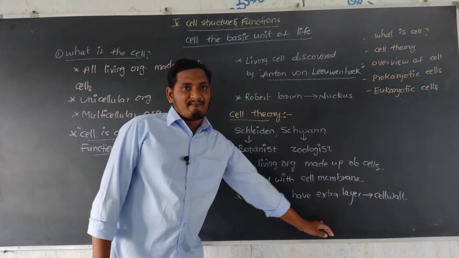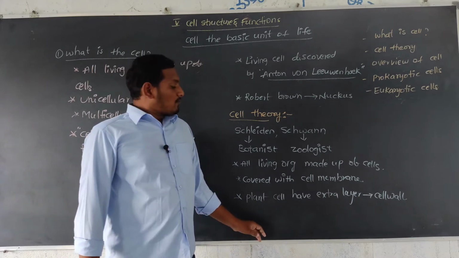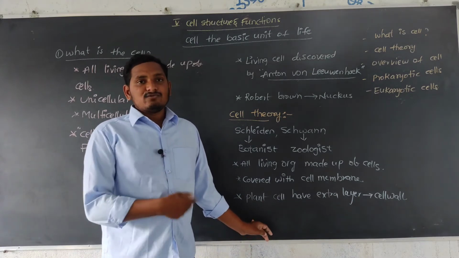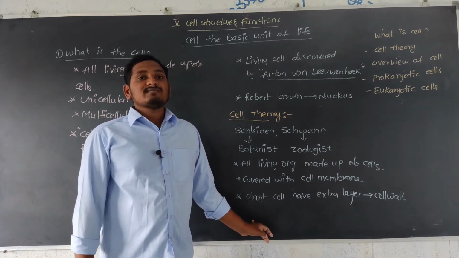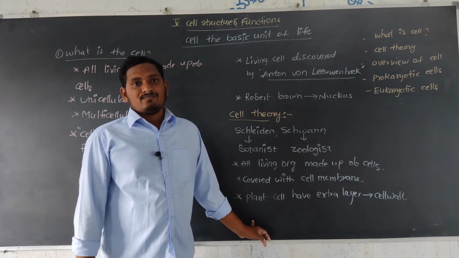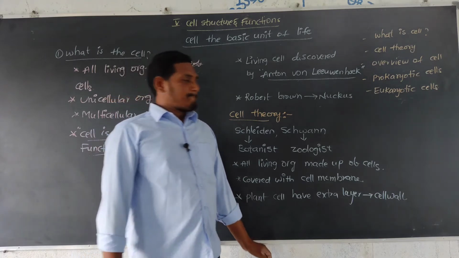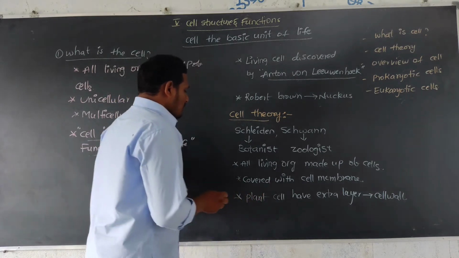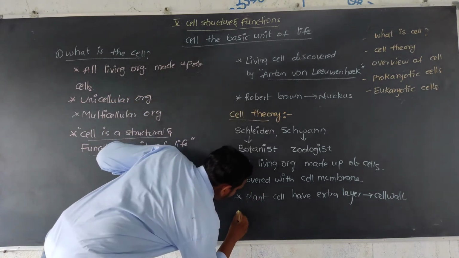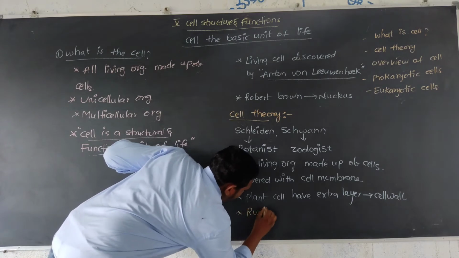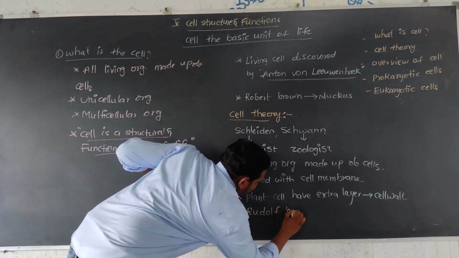They did not say anything about where cells are produced. Later, one more scientist, Rudolf Virchow.